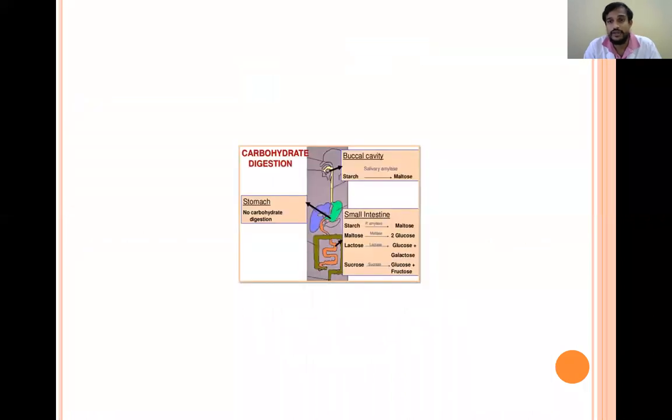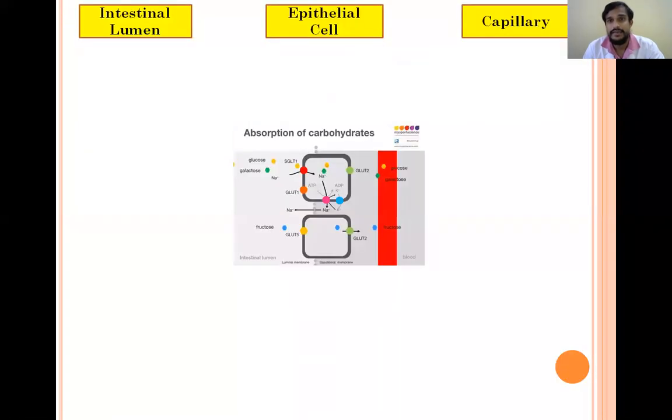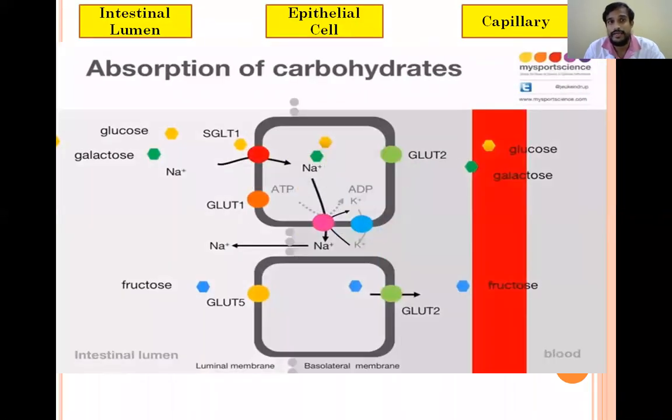So digestion, we know most of the digestion of carbohydrates takes place in the small intestine, by which the carbohydrates are converted to glucose, galactose and fructose, mostly glucose. And after this digestion, the glucose is absorbed from the lumen of the intestine into the capillaries. So when the glucose enters the capillaries, it will enter the main bloodstream and results in a rise of blood glucose levels.